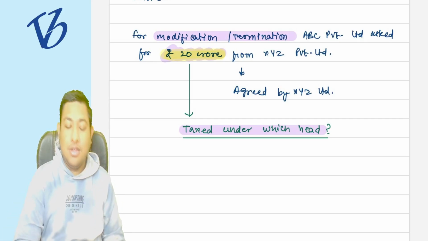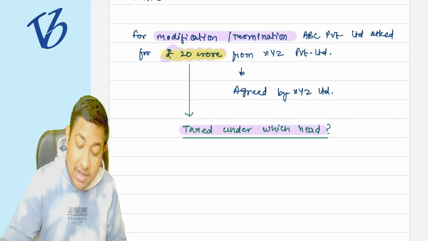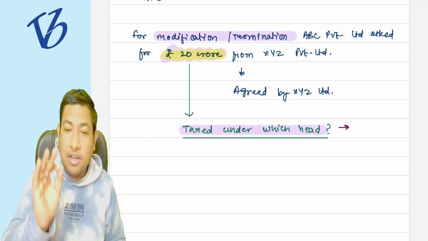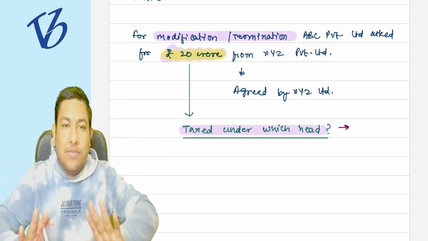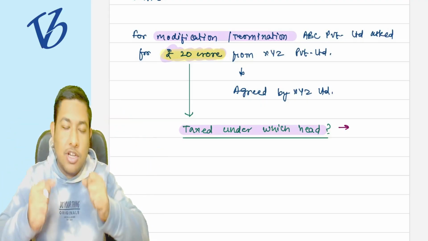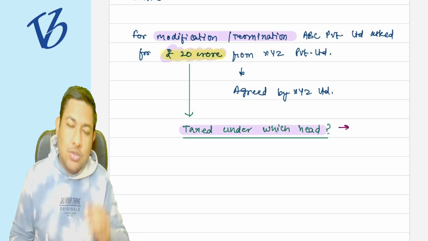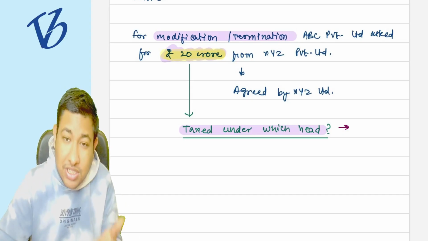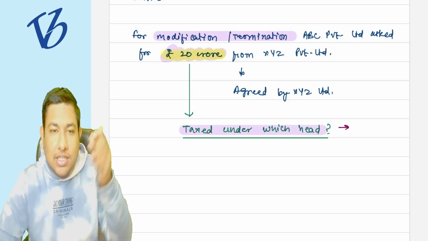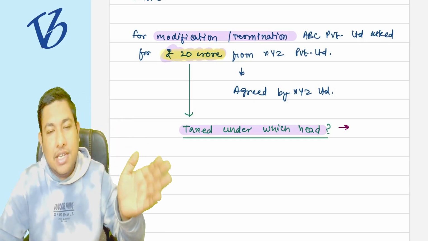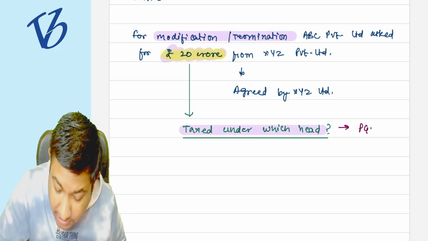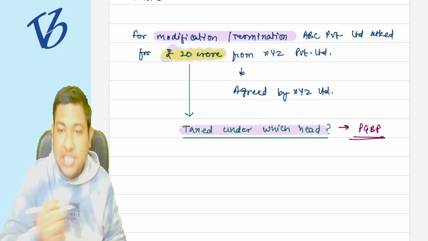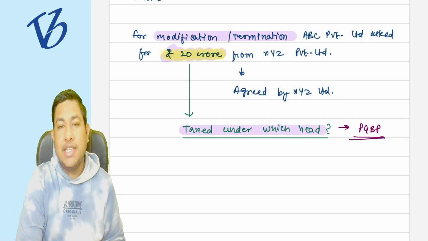This is the question. The law says that it is received in terms of the business itself. If there was no business, there would be no question of modification or termination of the agreement. So it is based on the business. This compensation that you are receiving is in terms of your business. It is in line with your business. It is essential for your business. So it is going to be taxed under the head of PGBP itself.